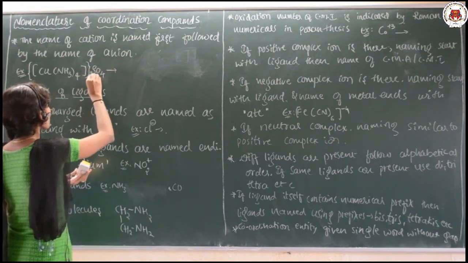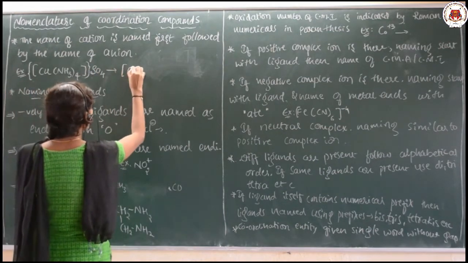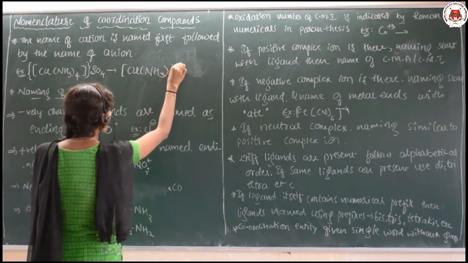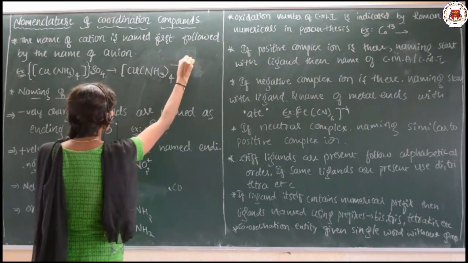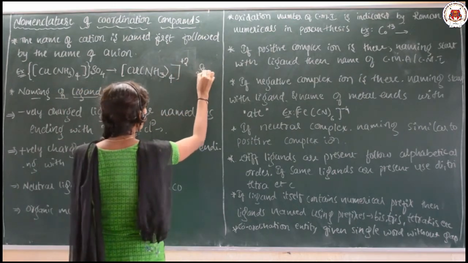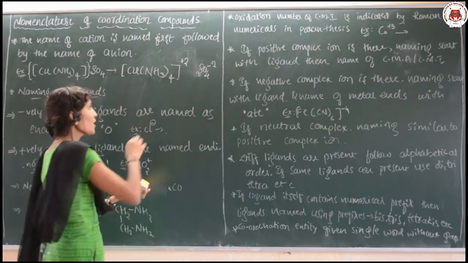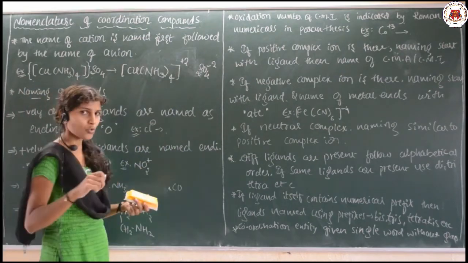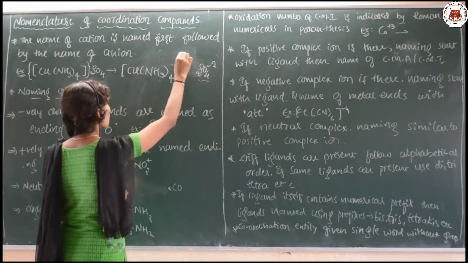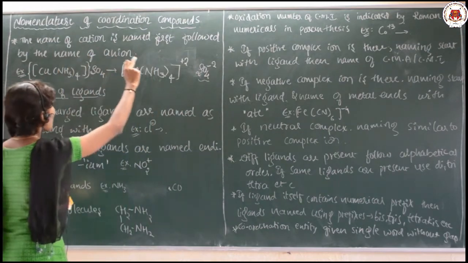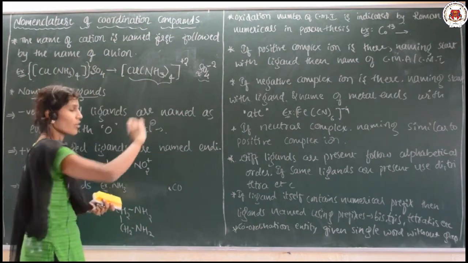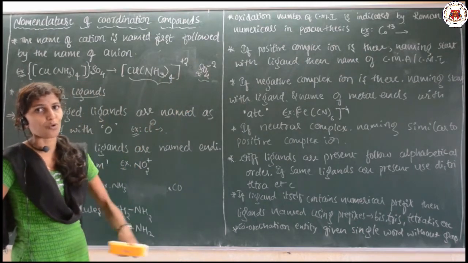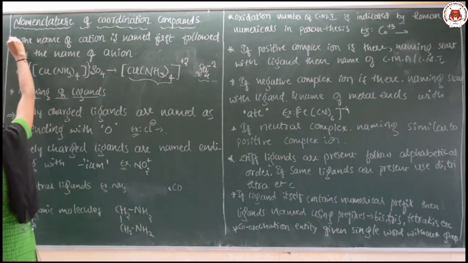Because when it dissociates, it will give the ions like Cu(NH3)4 2+ and then SO4 2-. So, our rule is to name the cation first. This is the cation, which we have to name first, followed by the anion like SO4 2-. So, this is the first rule.